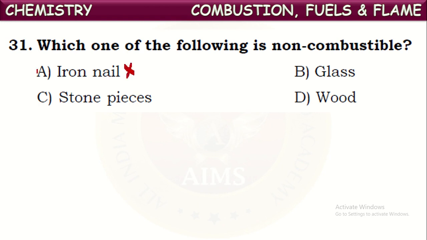It is a non-combustible material. Glass also, it won't catch fire even after heating. Stone pieces are also non-combustible materials. But wood catches fire on burning, so it is a combustible material. So the remaining three are non-combustible materials which won't burn even after heating.